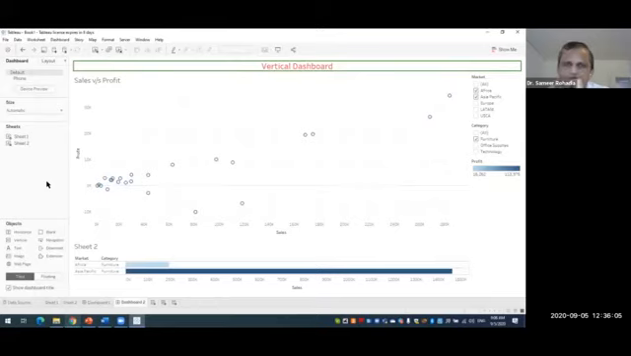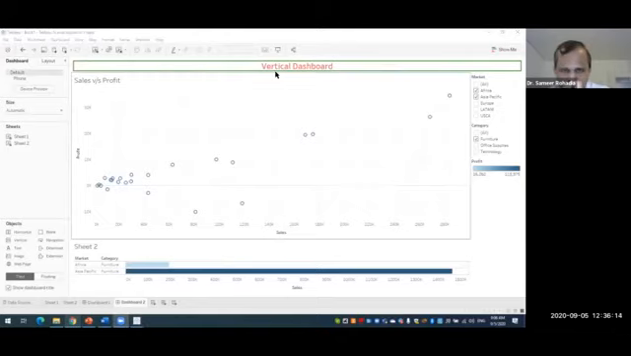So this is all about the dashboard. Any question up till now?